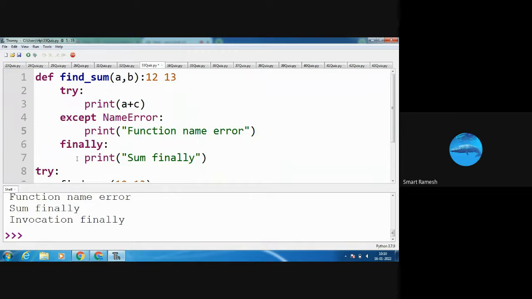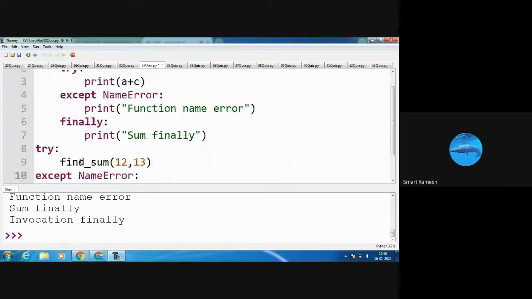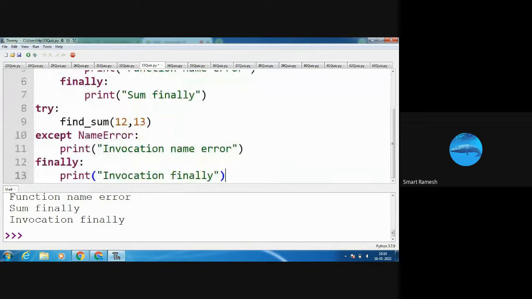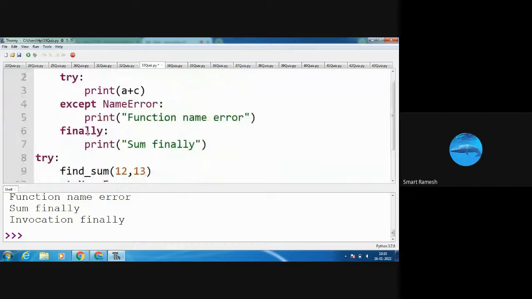Next, the finally block will automatically execute, so finally is also displayed in the output screen. Next, I am coming here. Here also a NameError is there, but our program got the NameError over here only.